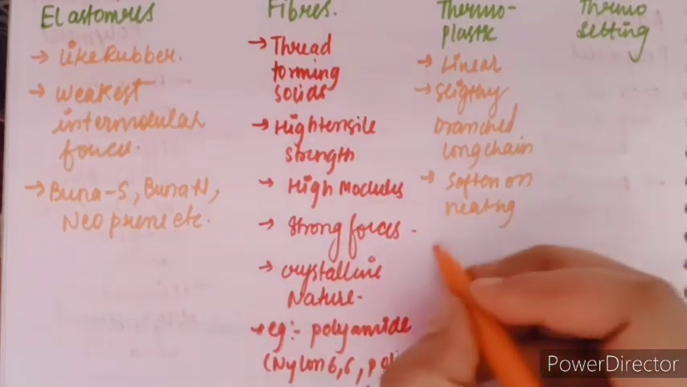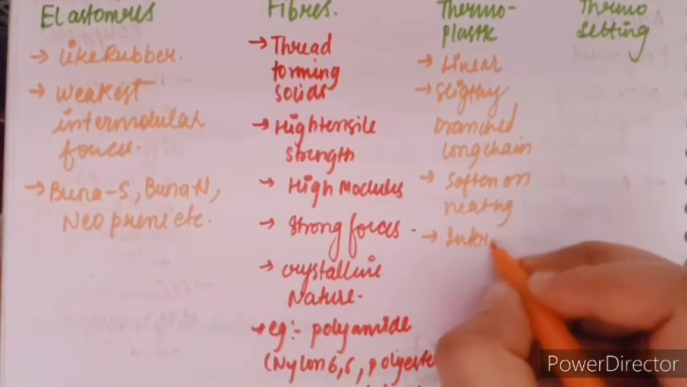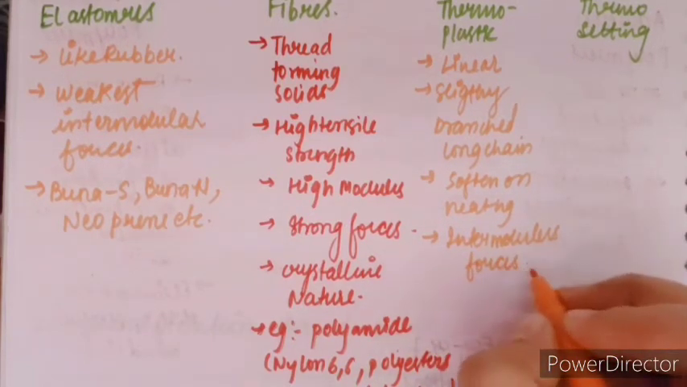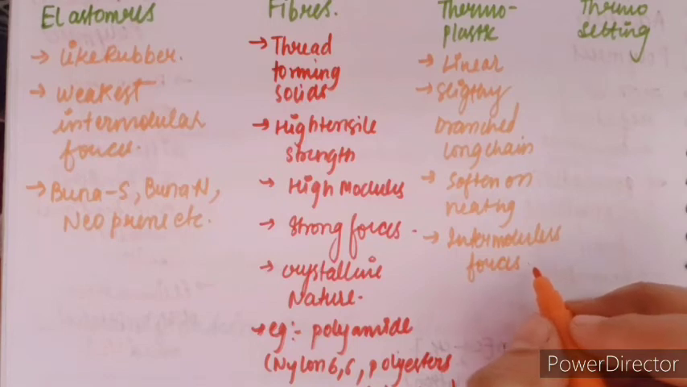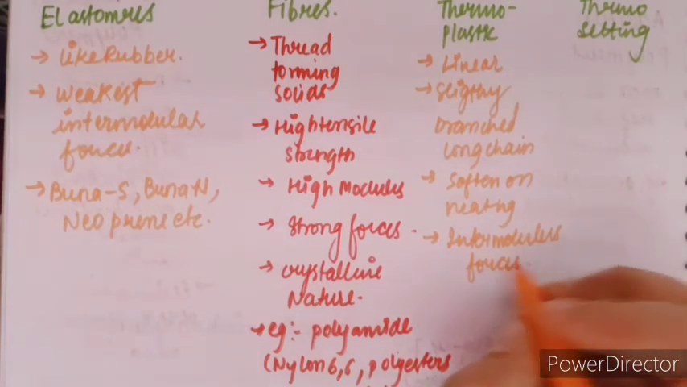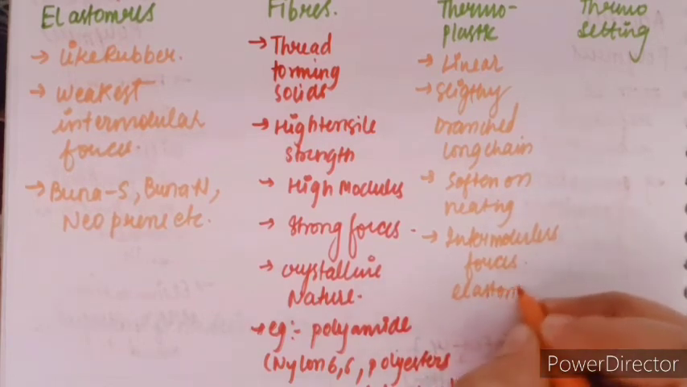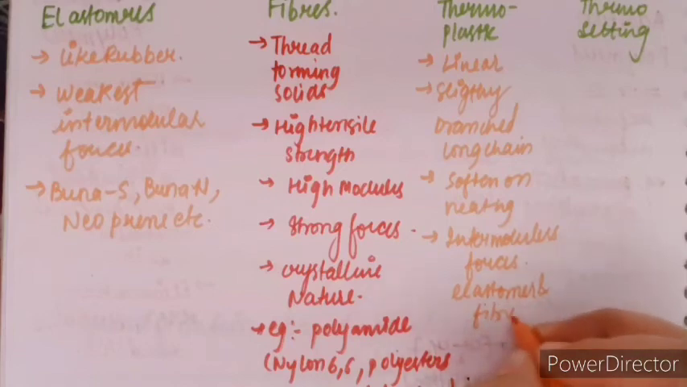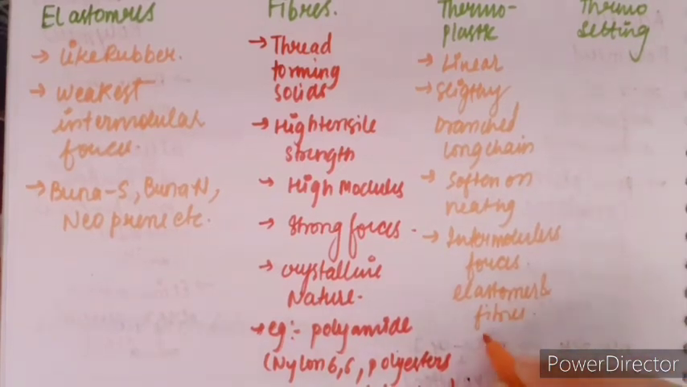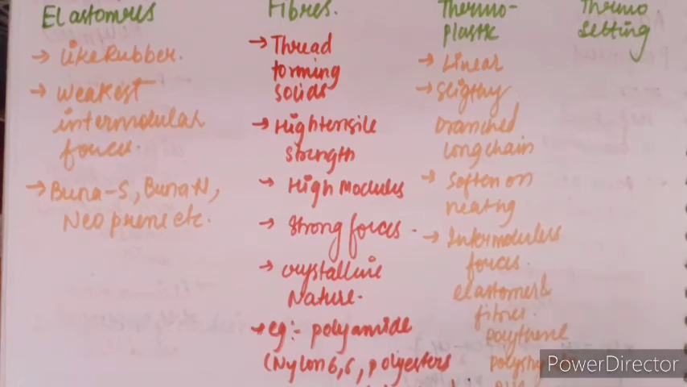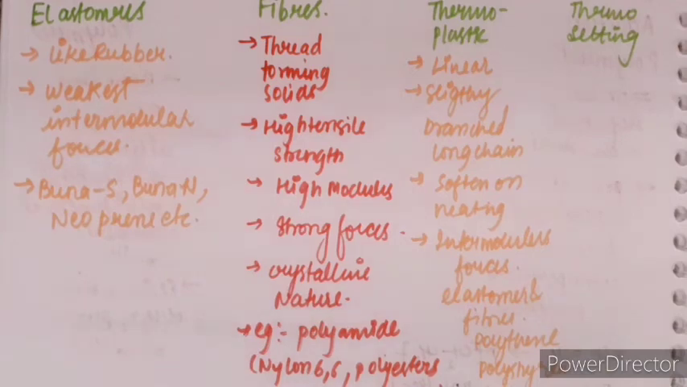These polymers possess forces of attraction between them that are intermediate between elastomers and fibers. Some common thermoplastics are polythene, polystyrene, and polyvinyls like PVC.